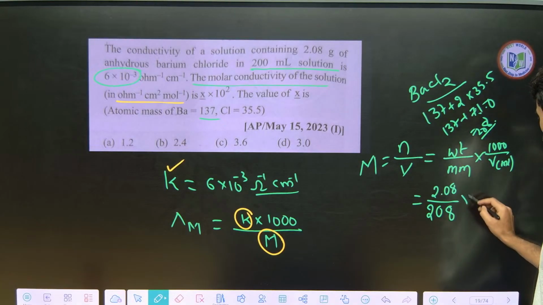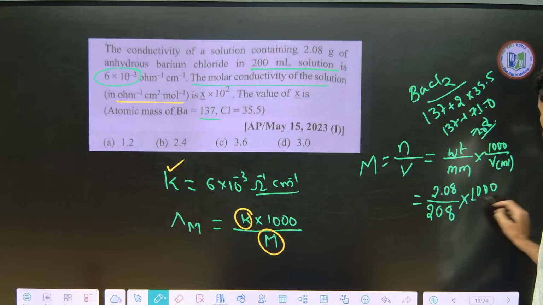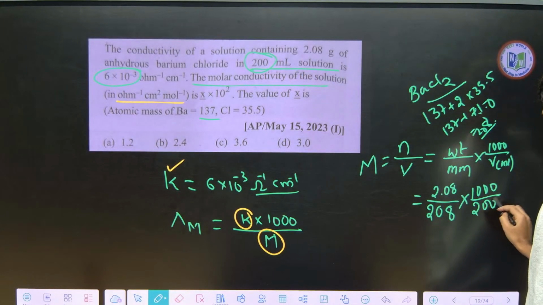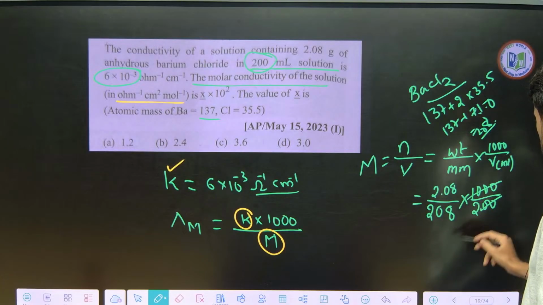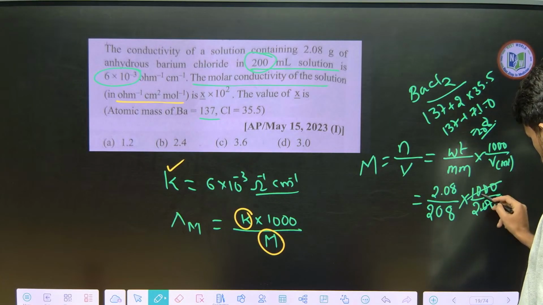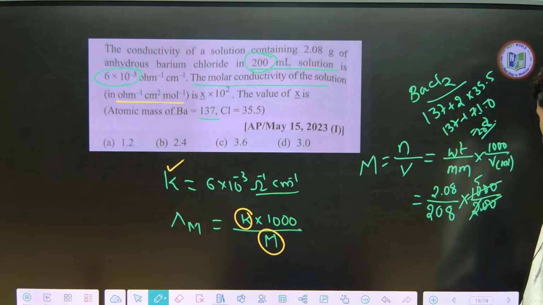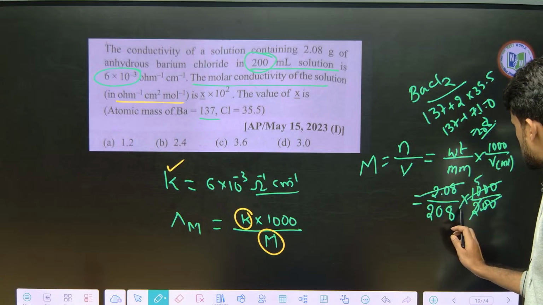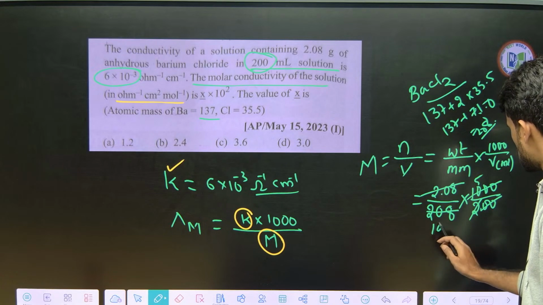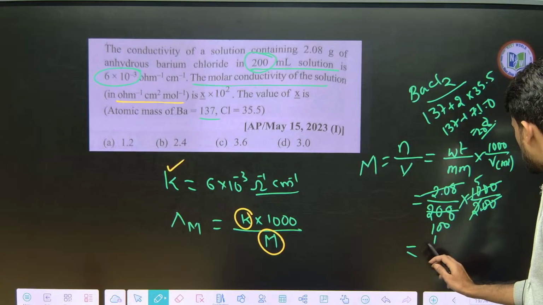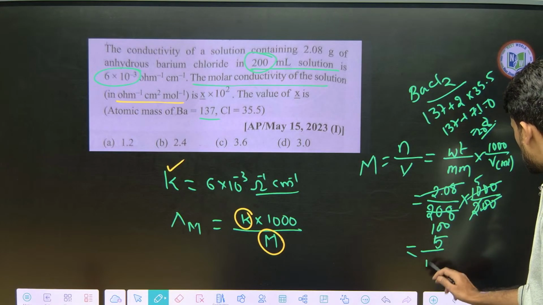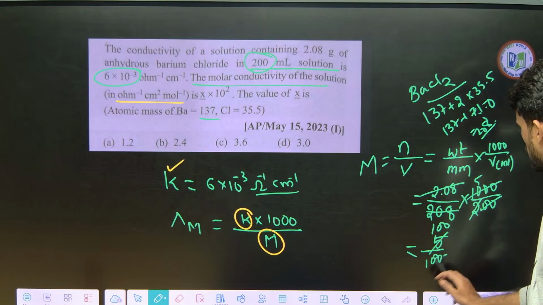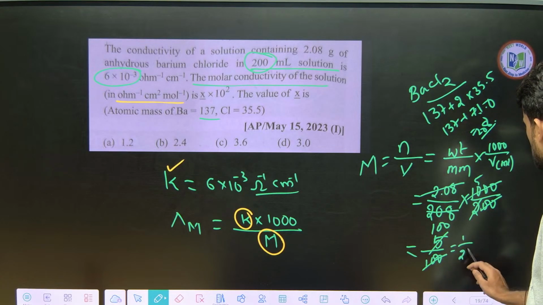Okay, into 1000 by, what is the volume they have mentioned here? 200 ml. Okay, take 200 ml here. That's it. So it will be how many times? It will be 5 times. Okay, 10 by 2, 5. Okay, this will be how many times? This will be 100 times. So you got it as 1 by 5 by 100. How much did you get? 5 by 100. Okay, and then from here you can write 1 by 20 as your answer for molarity.